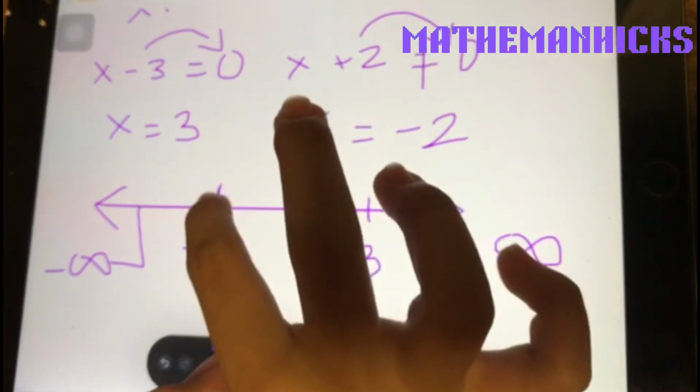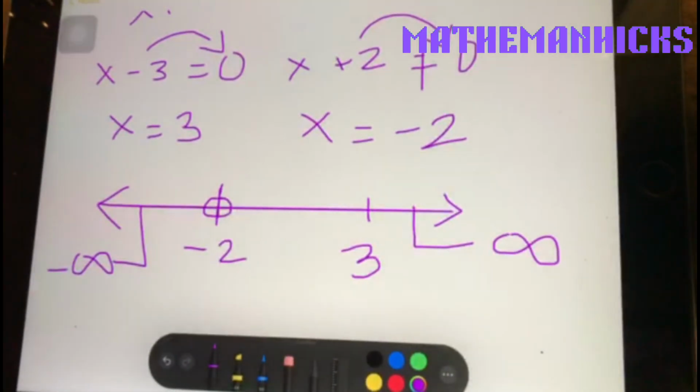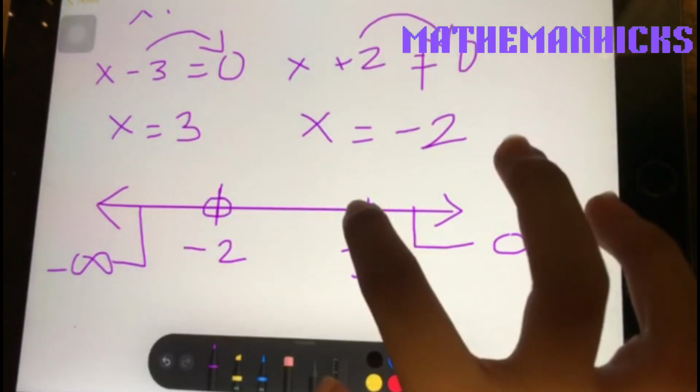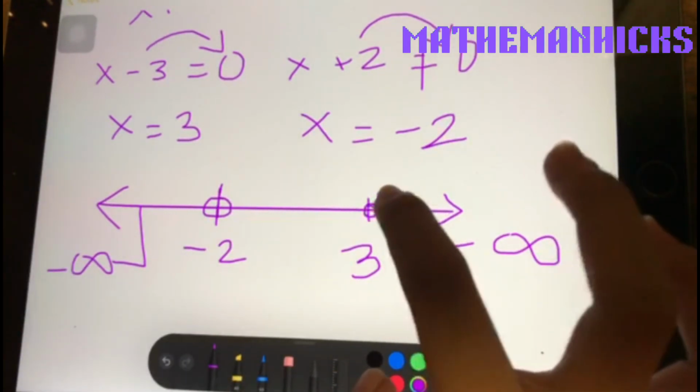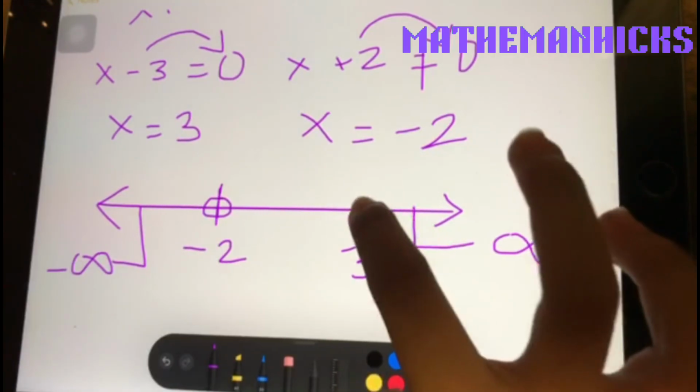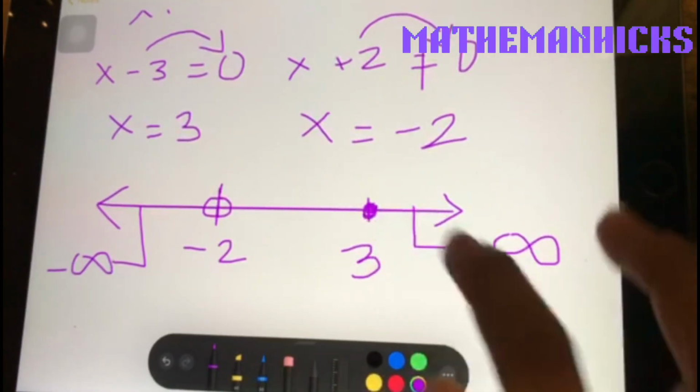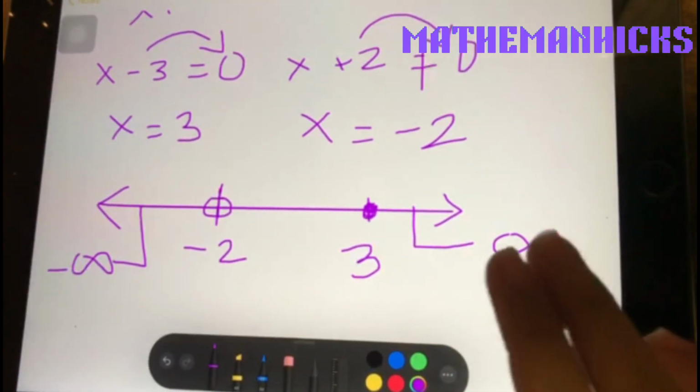It was not a perfect circle, but it will do. But the numerator can be equal to 0, so we're going to have a closed circle at 3. That wasn't perfect, but it will also do.